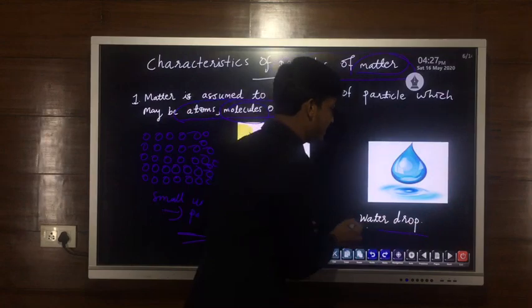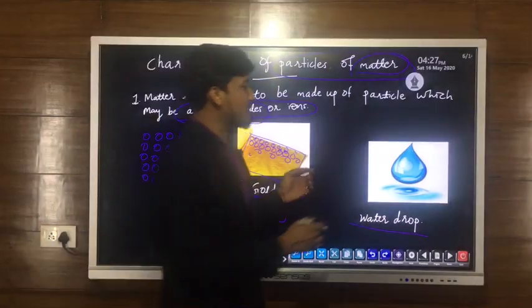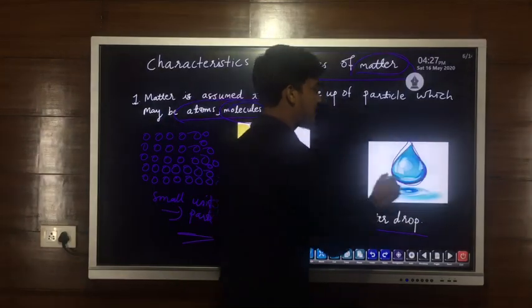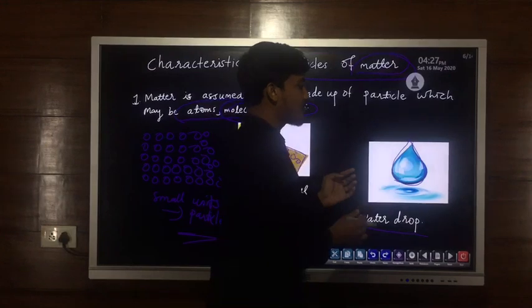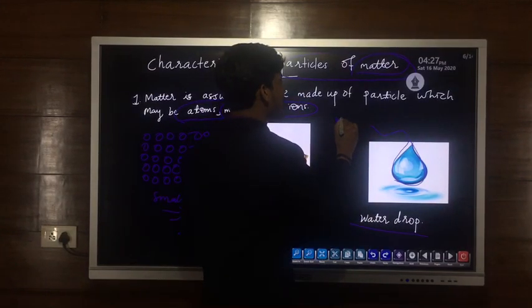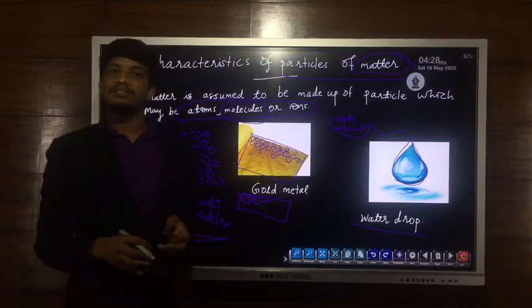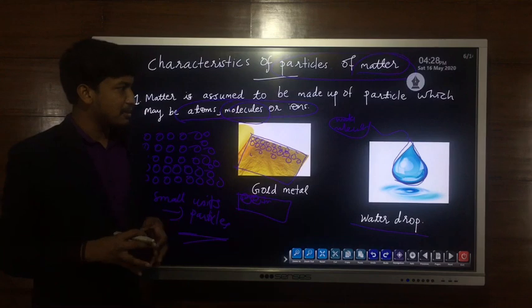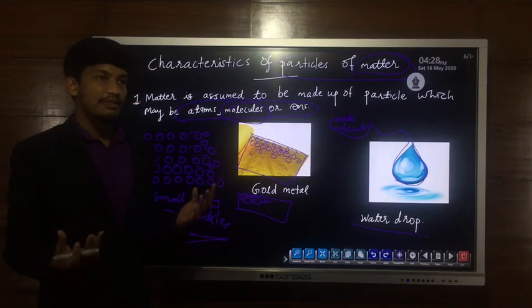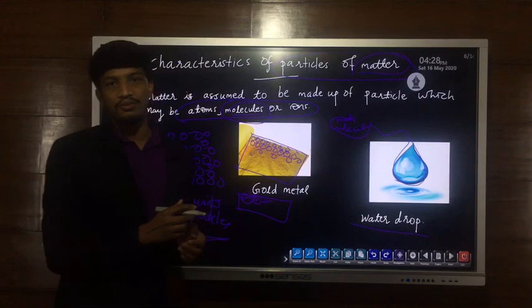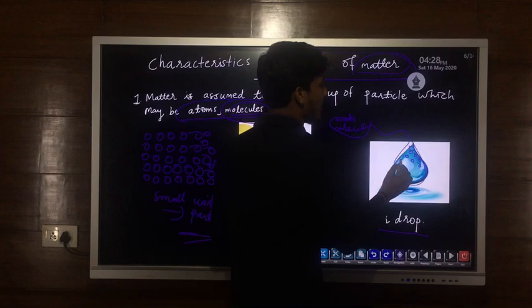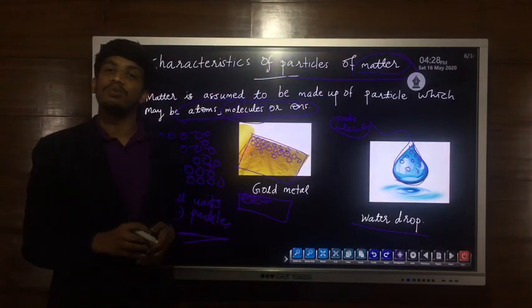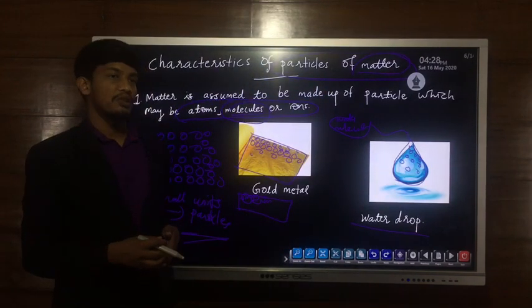That we can consider in the case of water. If you consider one drop of water, this water drop is made up of a large number of water molecules. We can see only the water drop, but this water drop is made up of a large number of particles. Which particles? Water molecules. So this small water drop is made up of millions of small molecules, that is, small water molecules.